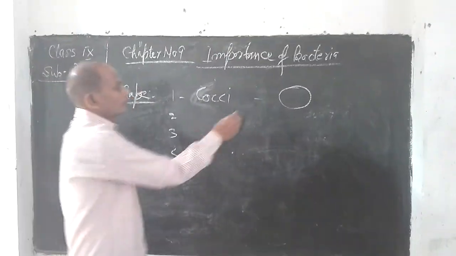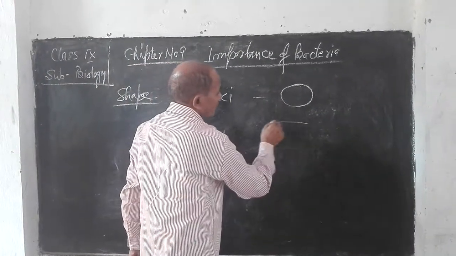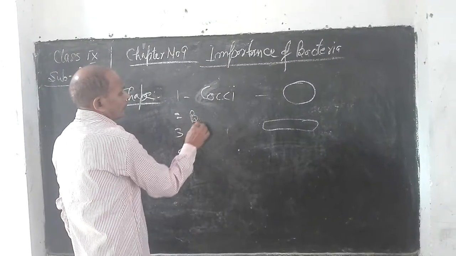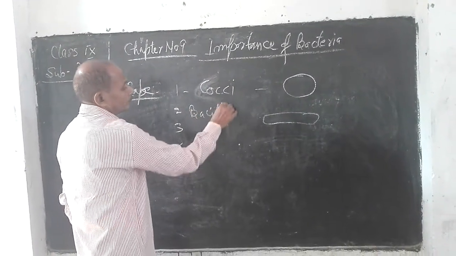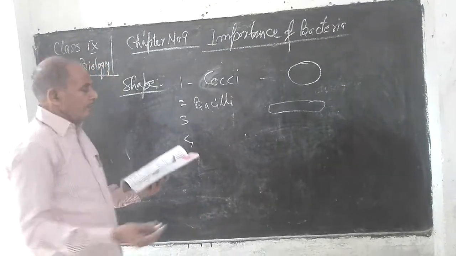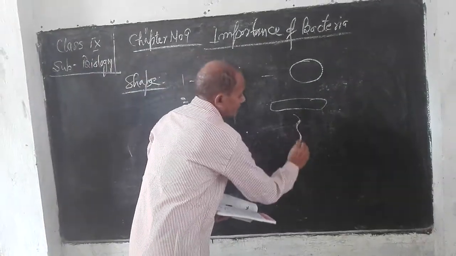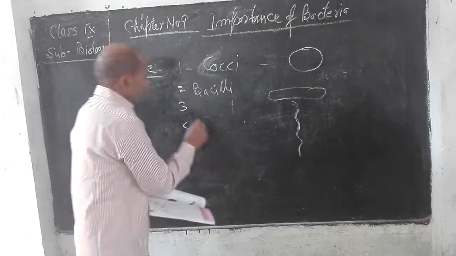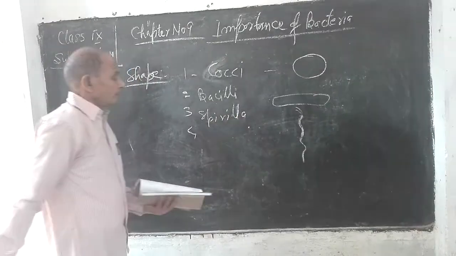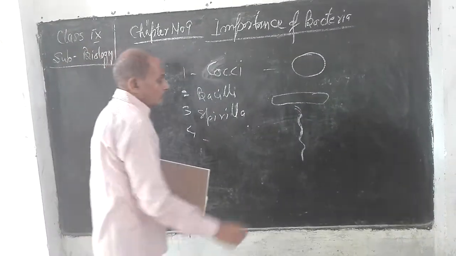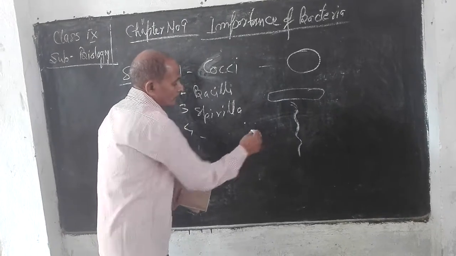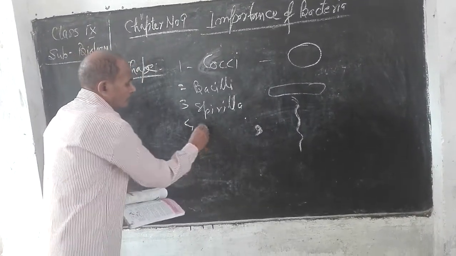On the other hand, if the bacterial cells are rod-like, then they are known as bacilli. If the bacterial cells are in the form of a spring, then they are known as spirilla. And there are some bacteria in which the shape is comma shape. Such bacteria are known as vibrio.